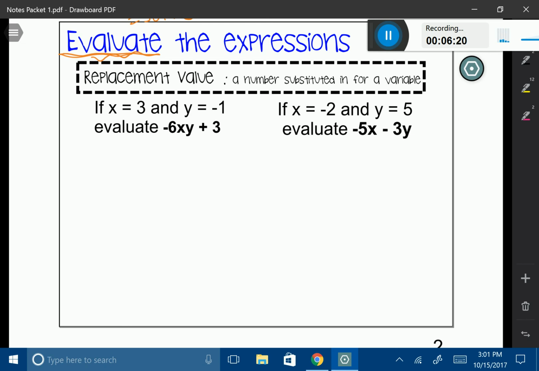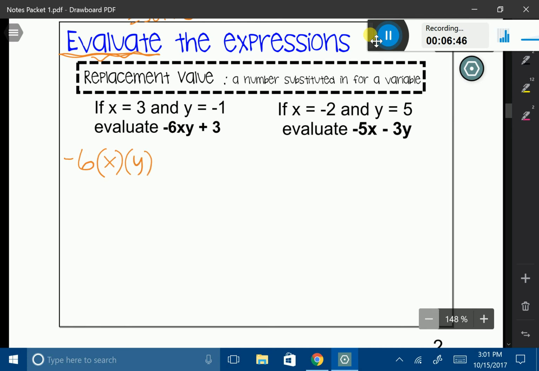So let's look at the first problem. If x equals 3 and y equals negative 1, evaluate negative 6 times x times y plus 3. This is how we set these types of problems up. We always start with the same step each time. I'm going to rewrite everything and put parentheses around my variables. This step, although it doesn't take you very long, is one of the most important steps of this process.